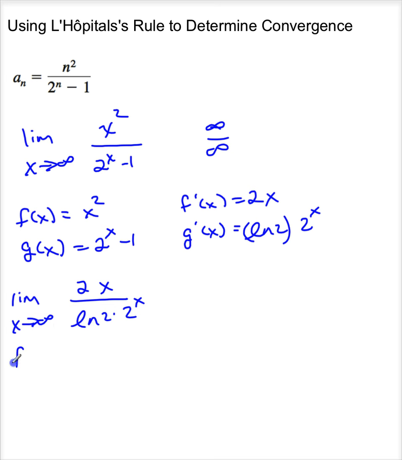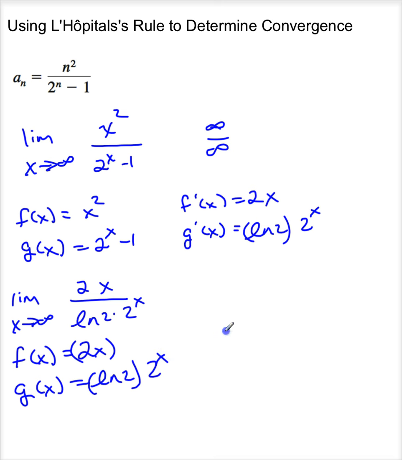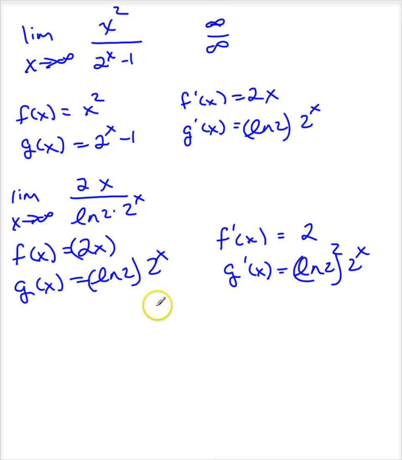So I'm going to let f of x equal 2x and g of x equal natural log of 2 times 2 to the x. I should have changed colors, but oh well. So f prime of x is equal to 2. g prime of x is equal to natural log of 2 squared times 2 to the x. All right, so now I'll switch colors.